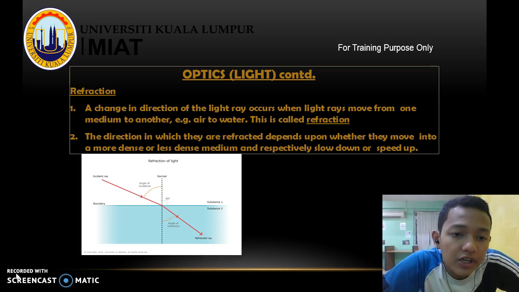Refraction. Refraction is a change in direction of the light ray that occurs when light rays move from one medium to another, for example, air to water. This is called refraction. The direction in which they are refracted depends upon whether they move into a more dense or less dense medium and respectively slow down or speed up.